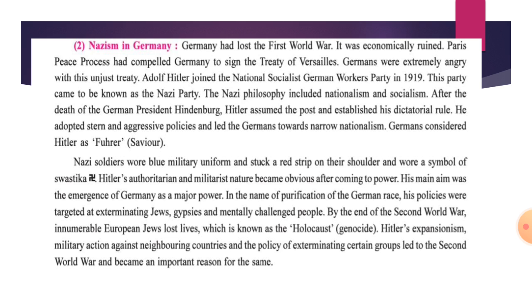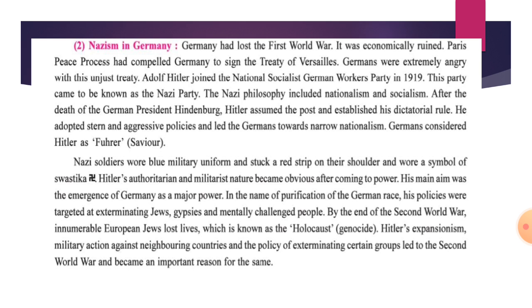Nazi soldiers wore a black military uniform and stuck a red stripe on their shoulder and wore a symbol of the swastika. These Nazi soldiers wore a military uniform, and a red strip was there on their shoulder, and they wore a swastika symbol. You can see over there a swastika symbol.